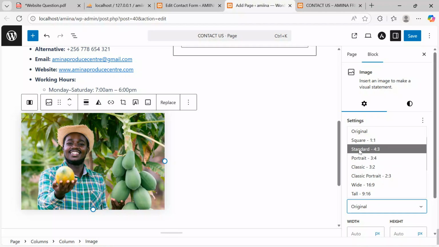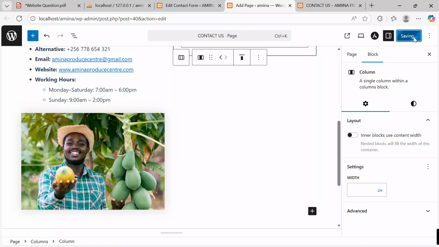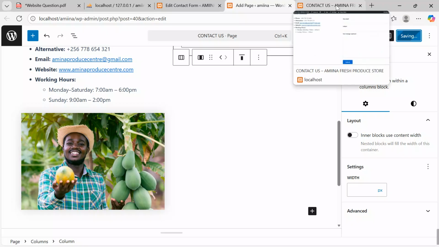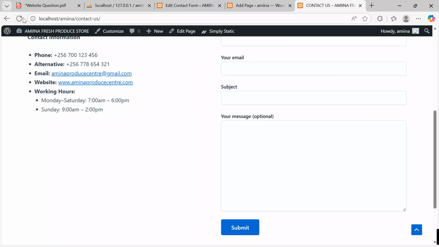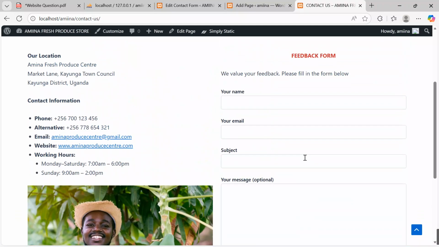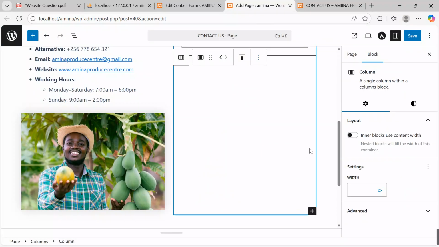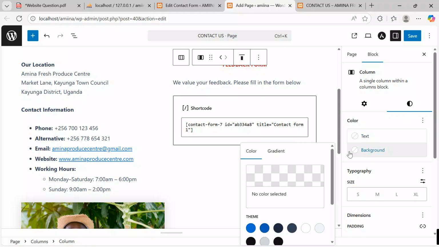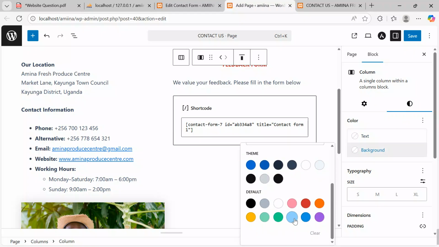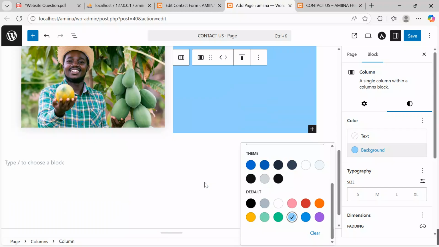Let me first save changes, and then refresh and first have a look at the design so that the changes you make don't affect the final output. Come over here, refresh and see what we are getting. Yes, at least we can keep it at that. Come back here. I want to access this form, give it some background. Let me take this pale blue, and then I see how the design will be.